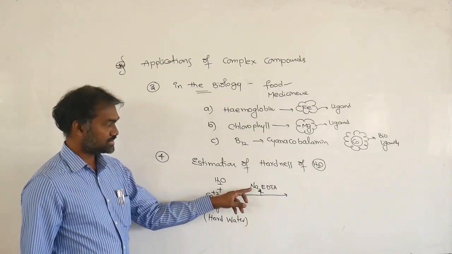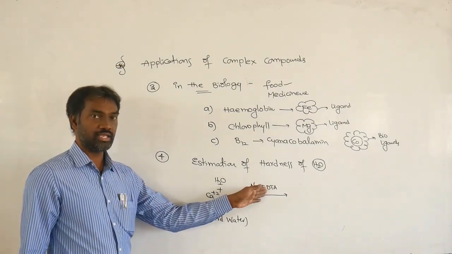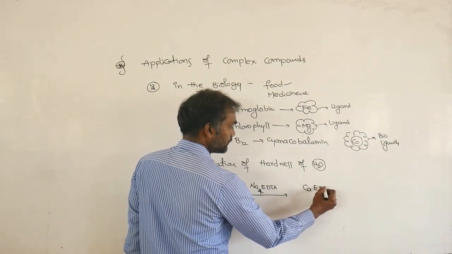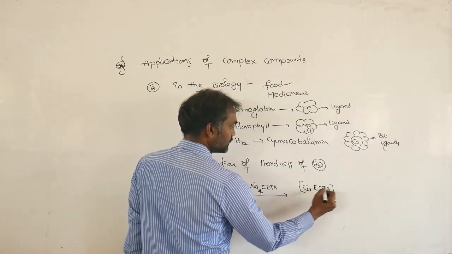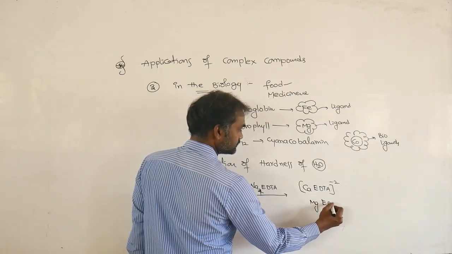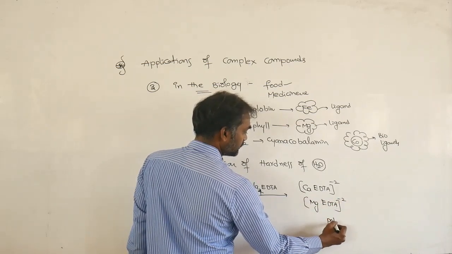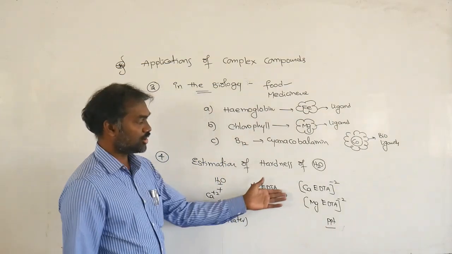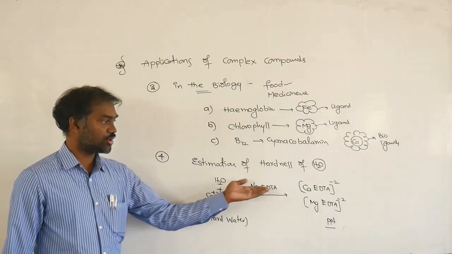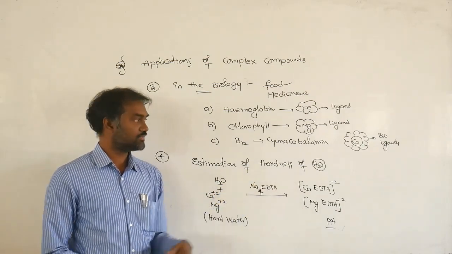Then what happens? Sodium comes into the water, and calcium and magnesium bind with EDTA. So you get calcium EDTA, otherwise magnesium EDTA, and you get a precipitate. Based on how much precipitate comes out, we calculate how much calcium and how much magnesium there is. That is nothing but the hardness of water only.